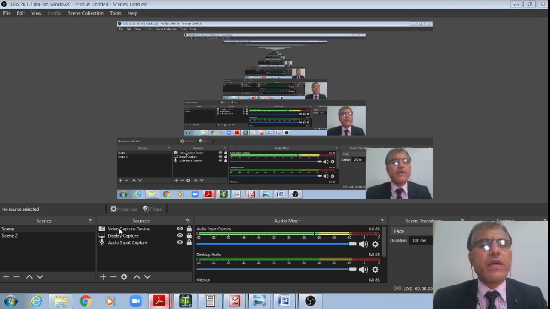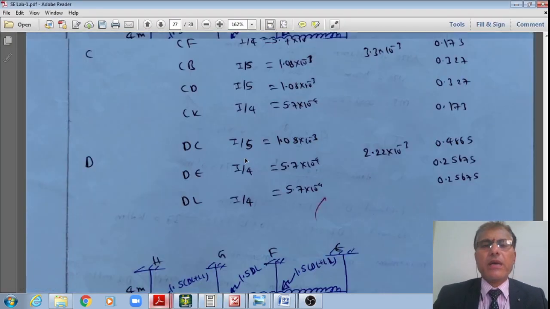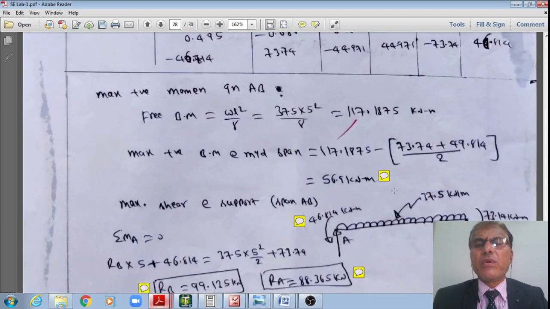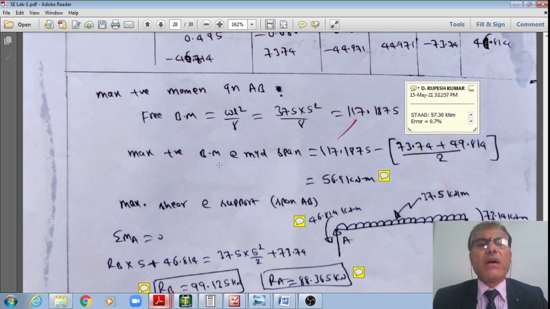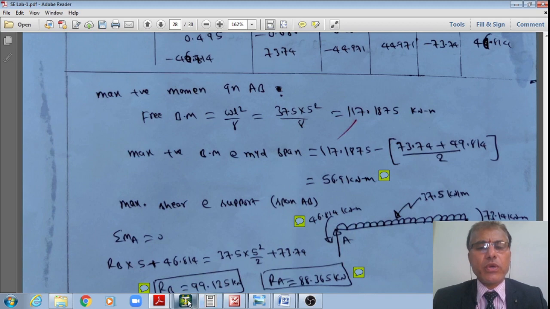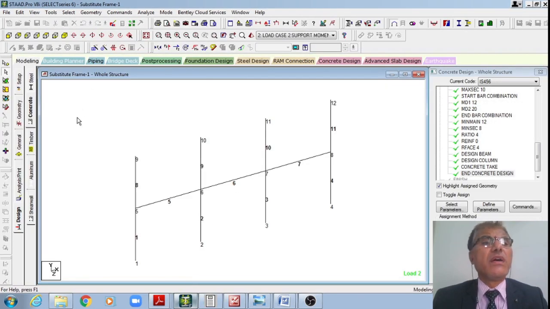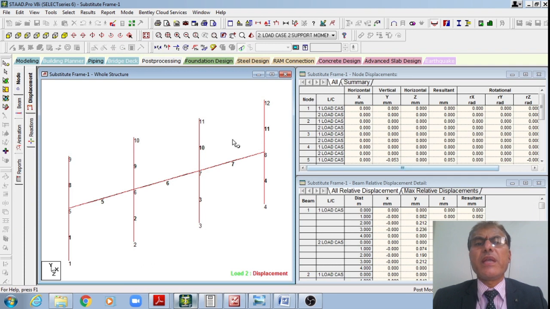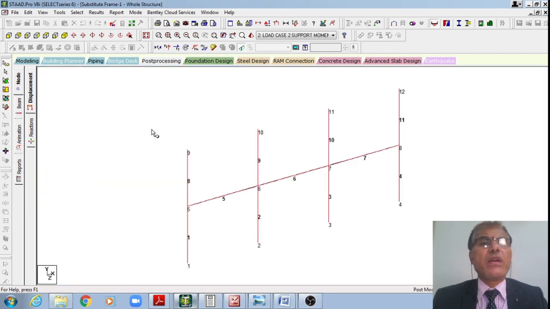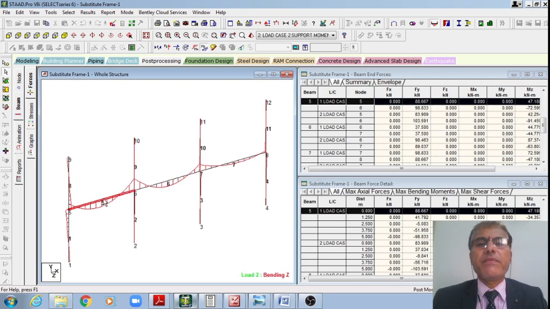Now let us check how much we got from the manual calculation, student, right? This is how I'm comparing the STAAD results with that of the manual calculations. Manually I got this maximum positive bending moment as 56.91, but from STAAD I got 57.3. Let me show that. Now let us enter into the post processing, student. I am there in the post processing page. Now I do have the beams, and for the beams, I'll go to the graphs.